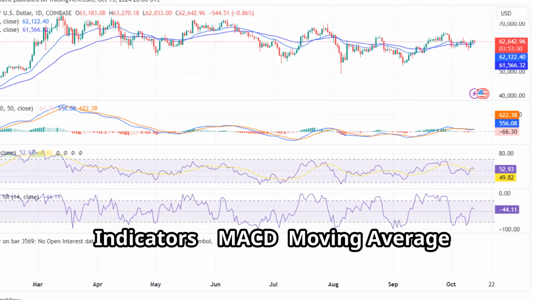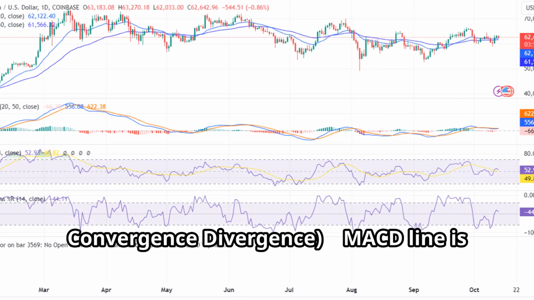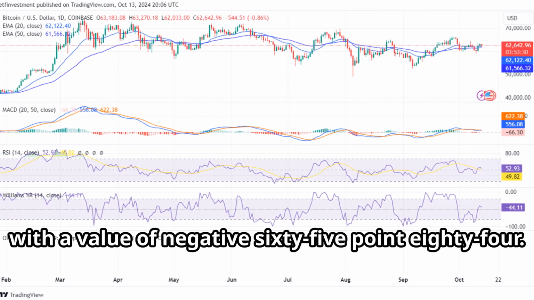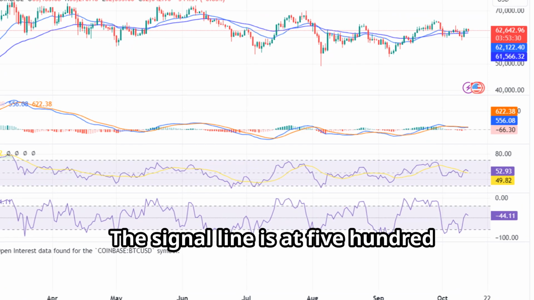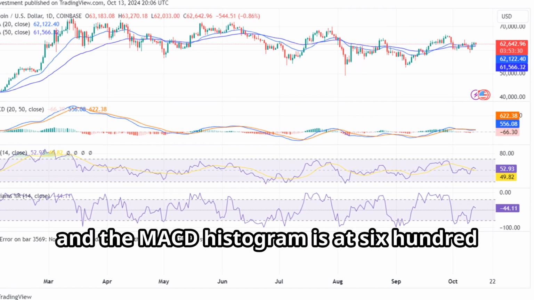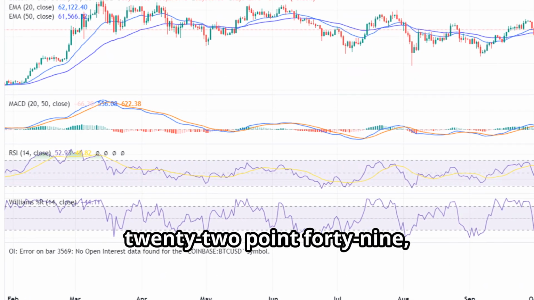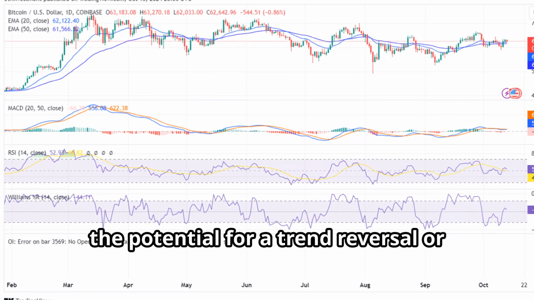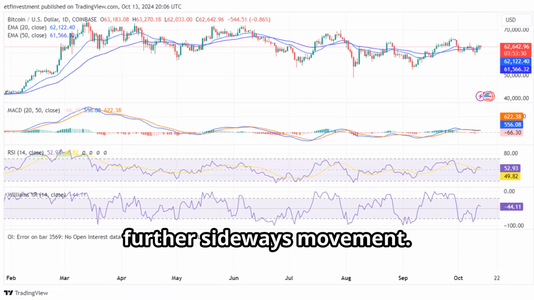Indicators, MACD, Moving Average Convergence Divergence. The MACD line is slightly negative with a value of negative 65.84. The signal line is at 556.65, and the MACD histogram is at 622.49, indicating weakening bullish momentum and the potential for a trend reversal or further sideways movement.